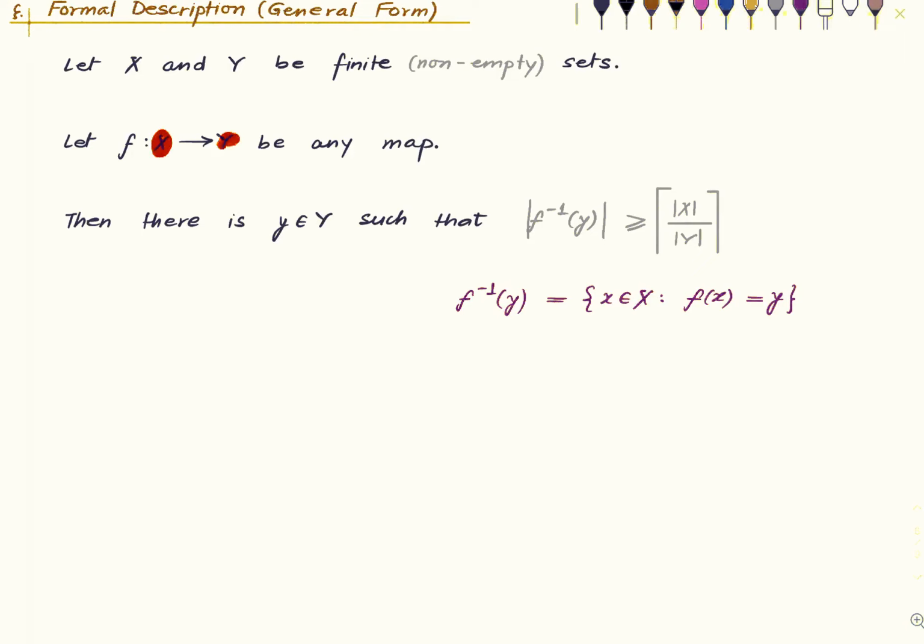This is the number of cages. And there is at least one cage which accommodates at least so many pigeons. Okay, I hope you're able to correlate. So now we will move on to examples. We will see 2 applications of this.